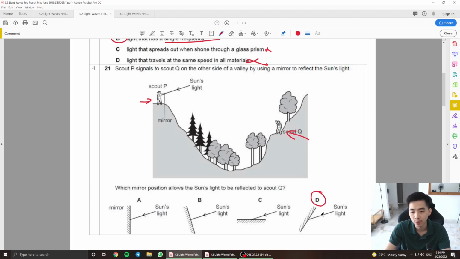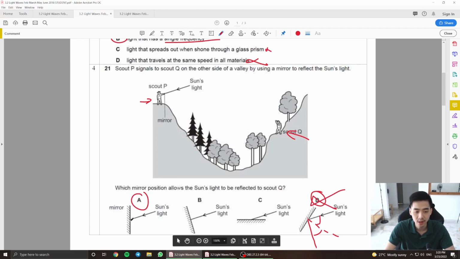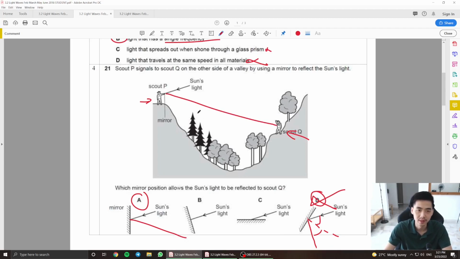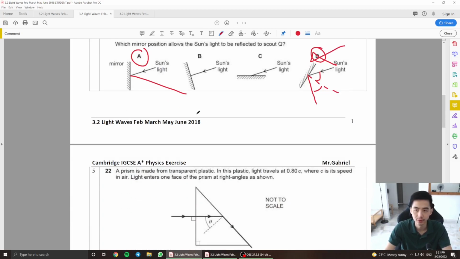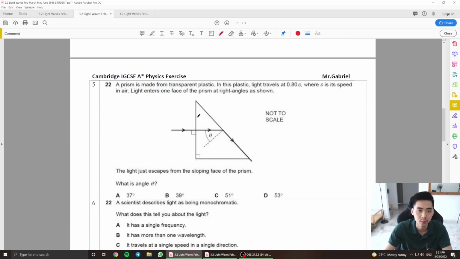But if you think about it, if this is the answer, wouldn't the light bend downwards like this? Because angle of incidence should be angle of reflection, right? And if it bends downwards like this, who's going to see the light ray? So instead it should be A as the answer, guys, because if it is like this, the light ray is going to bounce like this, which is essentially bouncing to Scout Q here. So A is definitely the answer here. It takes a little bit of imagination of how the light rays are supposed to go as well.